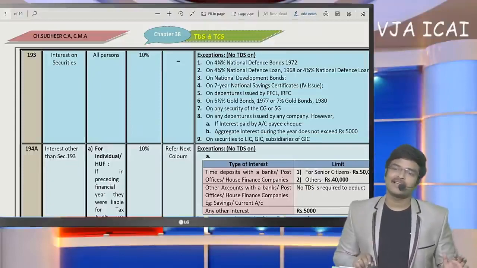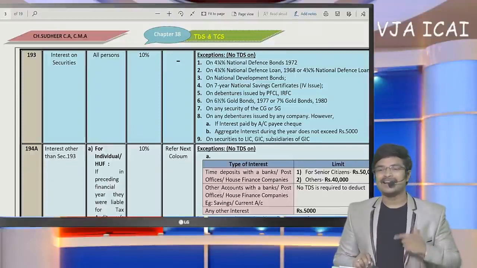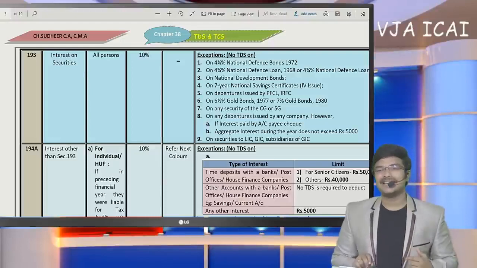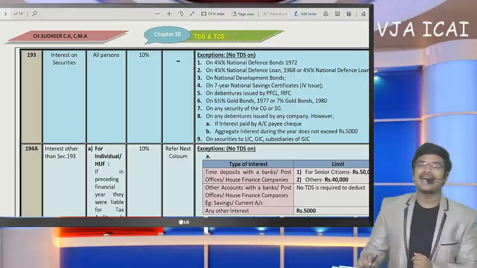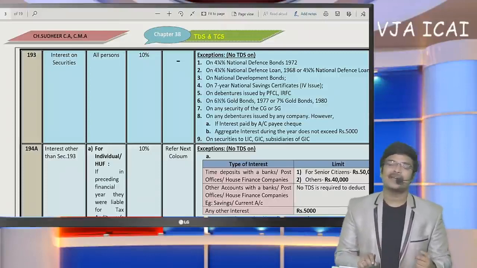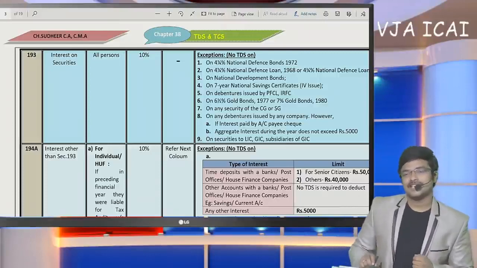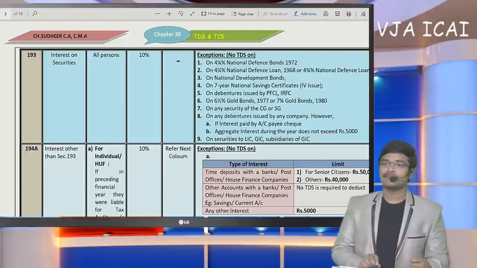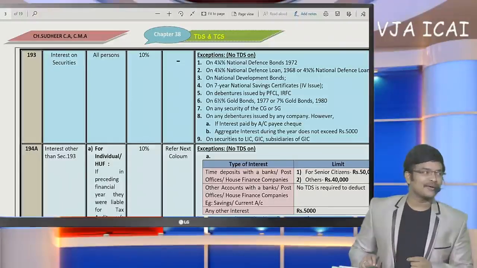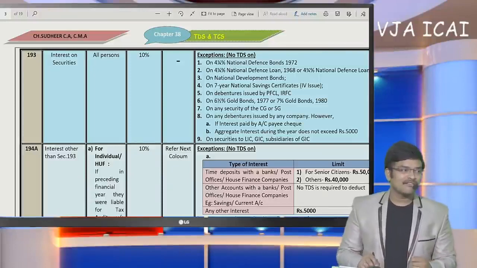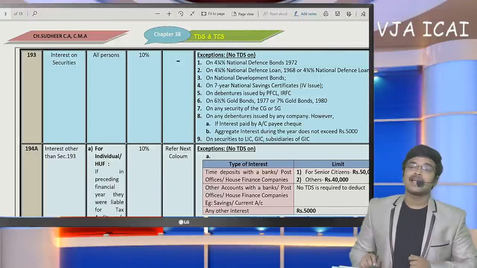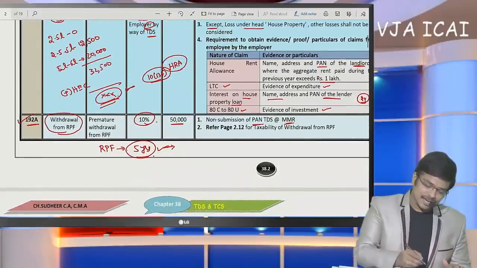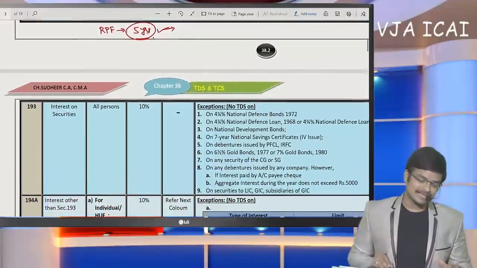This RPF concept I have already discussed in day 2 while dealing with income chargeable under the head salary. I have given certain exemptions on withdrawal from RPF, SPF, RPF, URPF, PPF. We have discussed that in that session. And the thing I am going to conclude here is, withdrawal from RPF within 5 years, if it exceeds 50,000, then TDS shall be deducted at the rate of 10%.